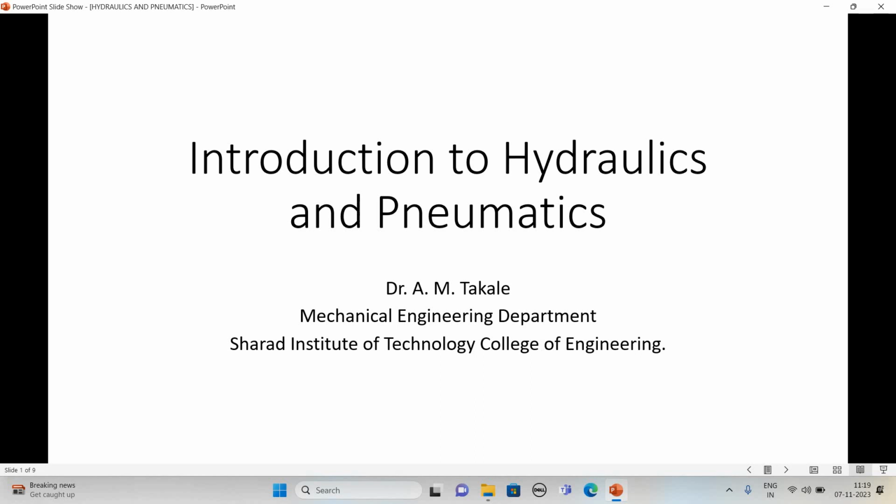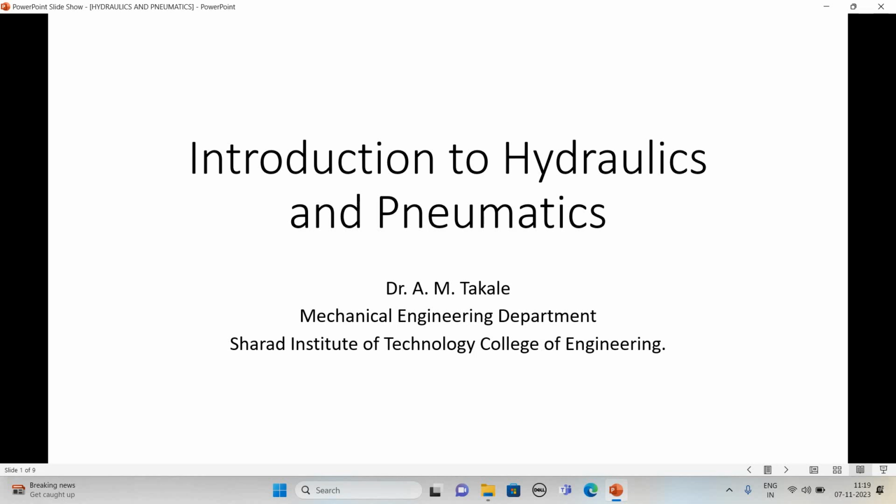Hydraulics and pneumatics play a major role in a mechatronic system. In the last lecture, we studied that in the center there is a mechanical system, on the right side there are sensors, that is digital sensor and analog sensor, and on the left-hand side there are actuators, that is linear actuator and digital actuator.